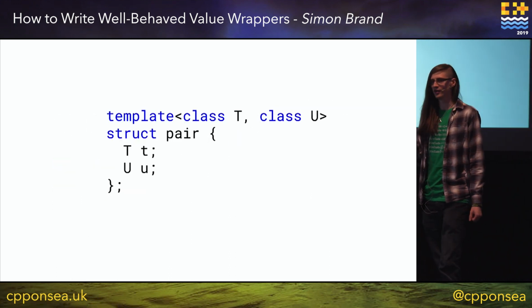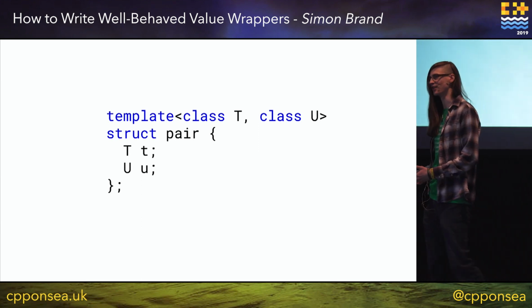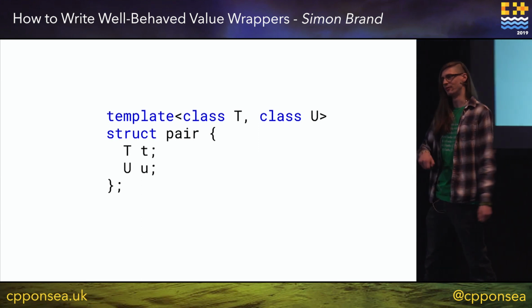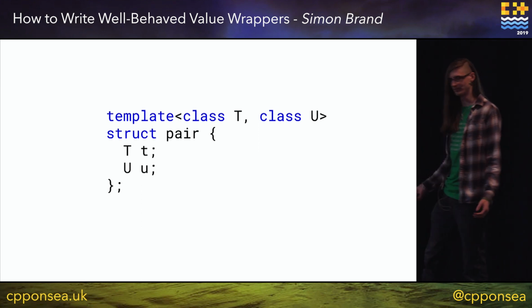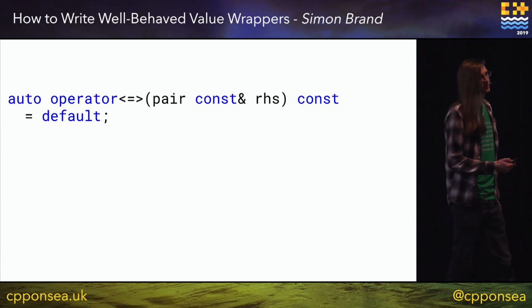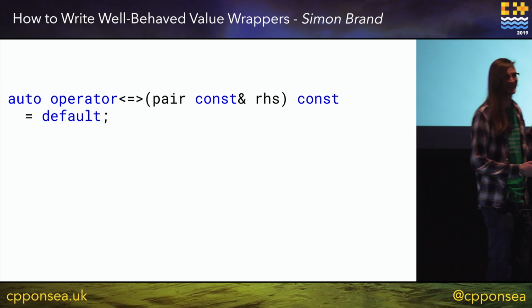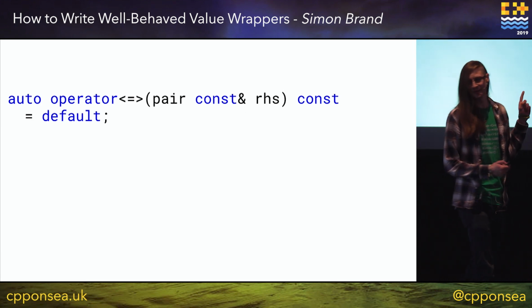So say we have a pair type. It's not std::pair. It has a T and a U, and it stores them. It's very, very simple. What we can do is write equals default. Isn't this so cool?